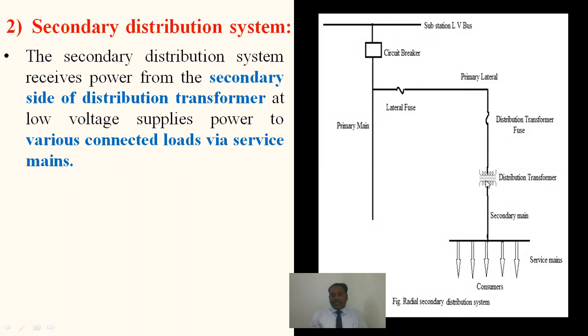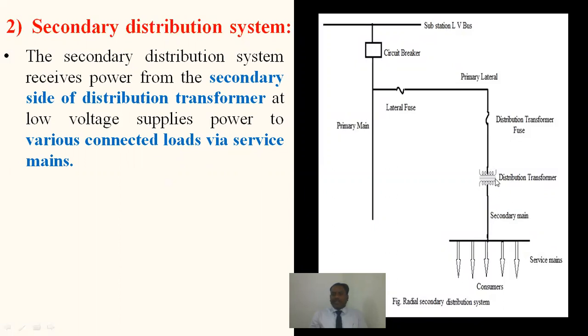From the secondary of the distribution transformer onwards up to the end consumer, this part is known as the secondary distribution. As per the definition, the secondary distribution system receives power from the secondary side of the distribution transformer. Remember this point: the secondary side of the distribution transformer at low voltage supplies power to various connected loads via service mains.